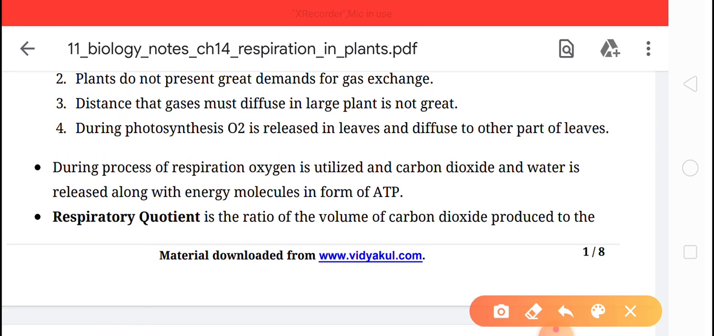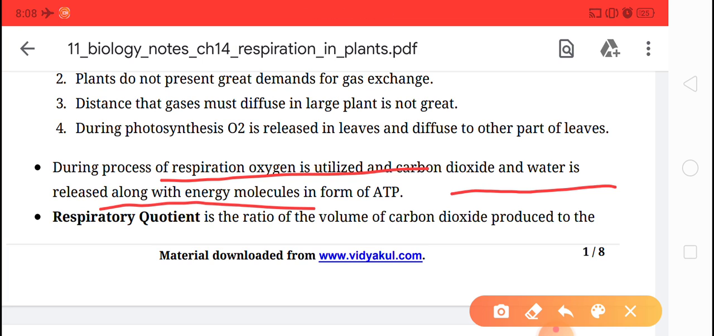So children, during the process of respiration, oxygen is utilized and carbon dioxide and water are released along with an energy molecule in the form of ATP. As I told you, the food, that is carbohydrate, is broken down in the presence of oxygen, and releases energy in the form of ATP, and along with energy they also produce carbon dioxide and water. Okay, clear?